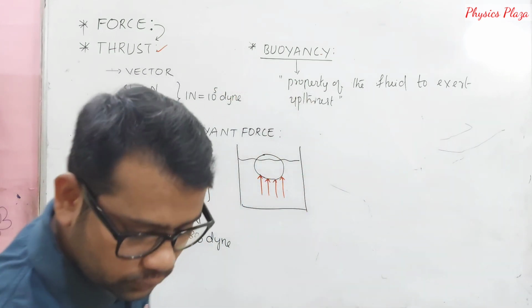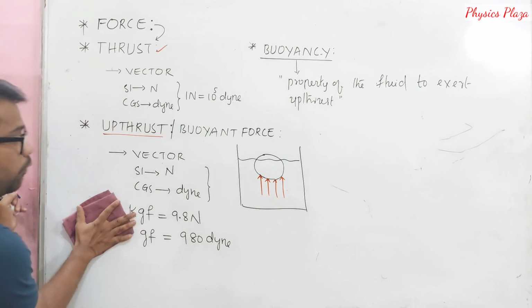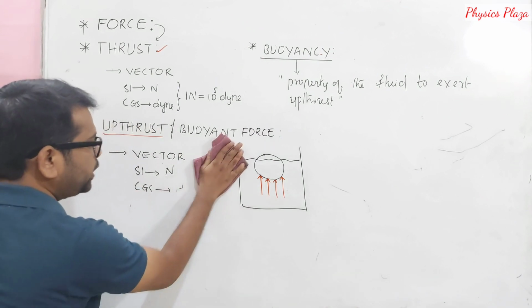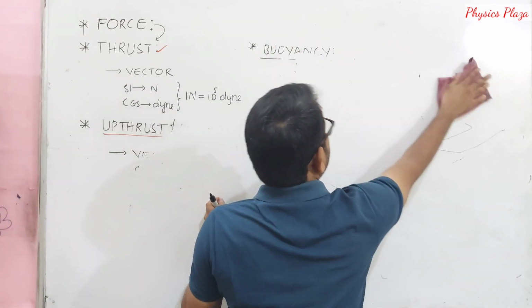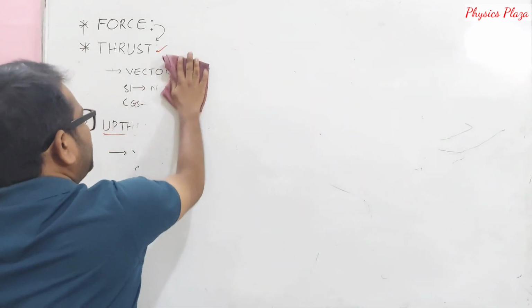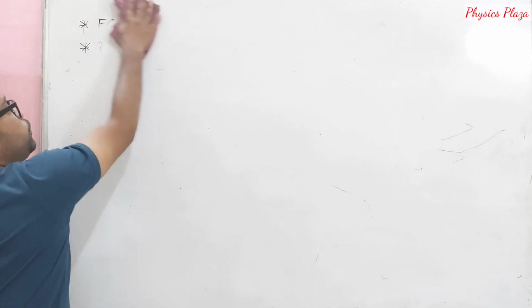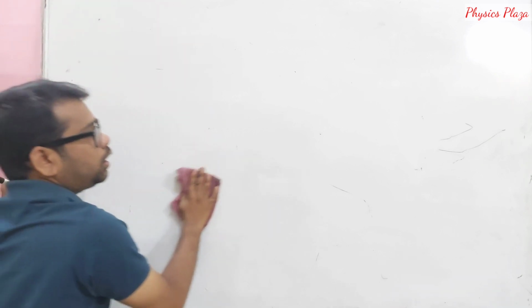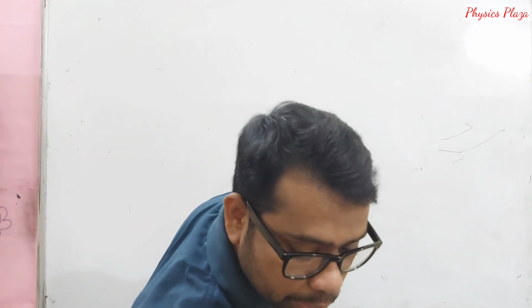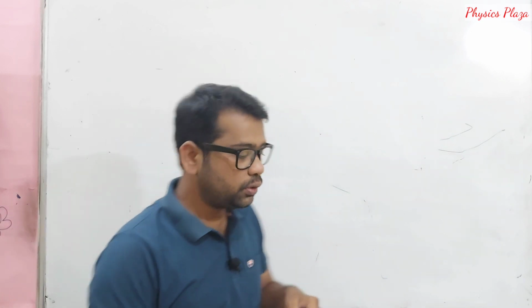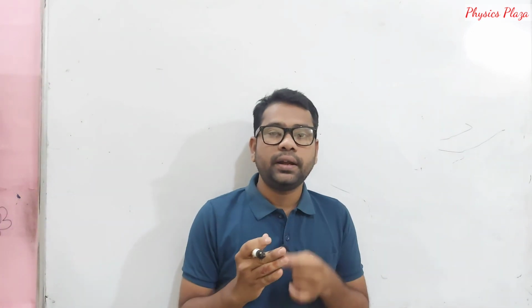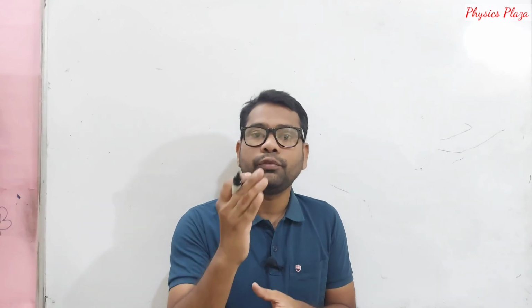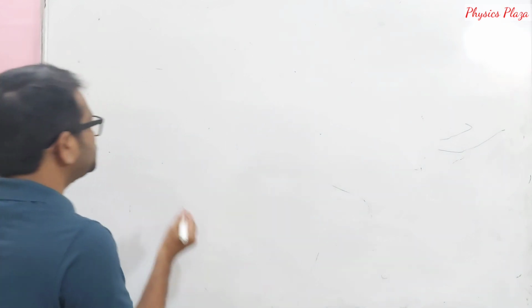Okay, fine. Now children, just now we have seen what happens when a body is immersed in a fluid. Now we will see how many forces will act on a body when it is immersed. Look here, and based on that only we can decide whether a body will sink or float. This is very, very important. Children, look here.